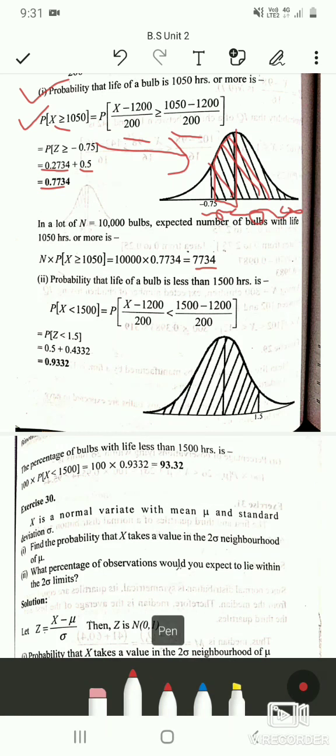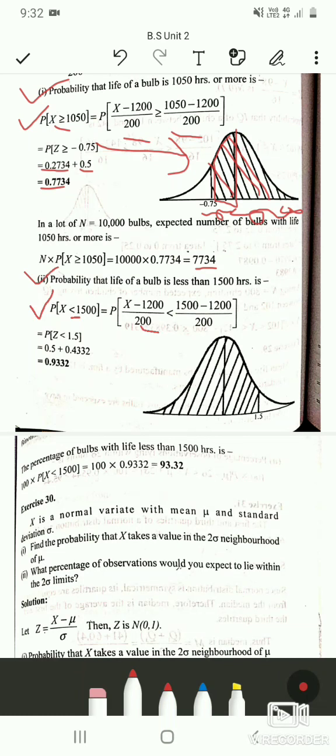The next sub-question is to find out what percent of bulbs have a life of less than 1,500 hours. First we will find the probability of that. Since they have asked less than, the symbol must also be less than. So x is less than 1,500.